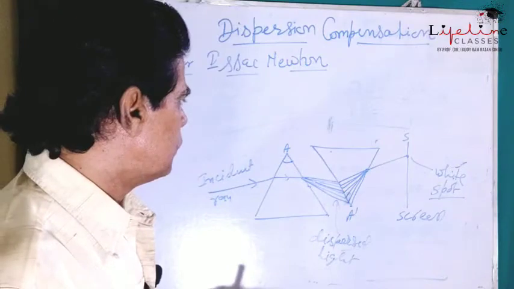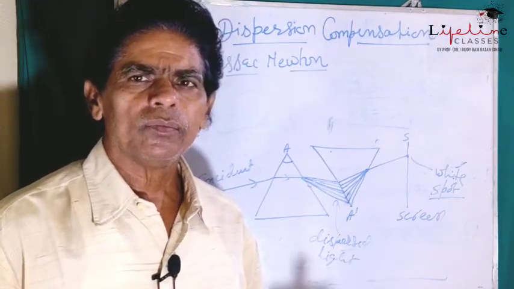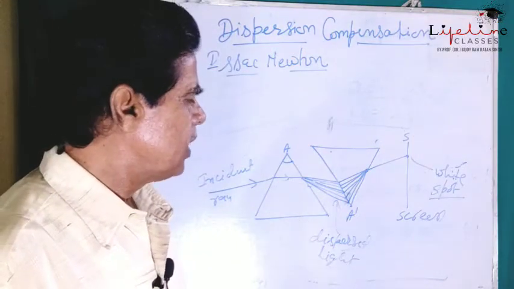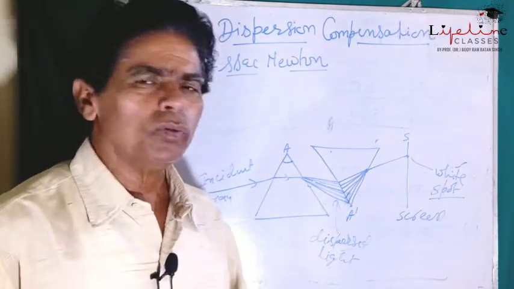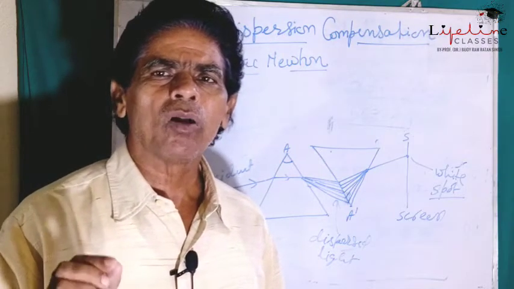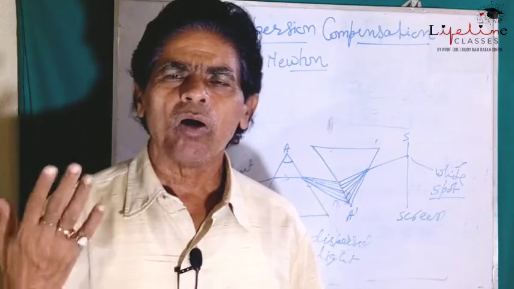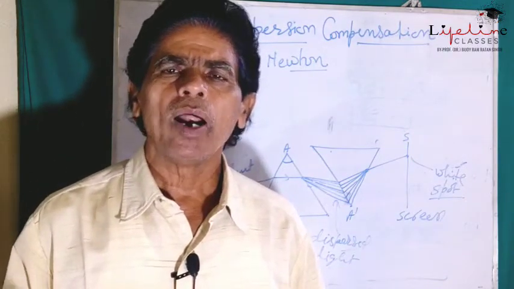Now let us come to study other optical phenomena which is related to the refraction of light. This is called refraction of light through atmosphere.